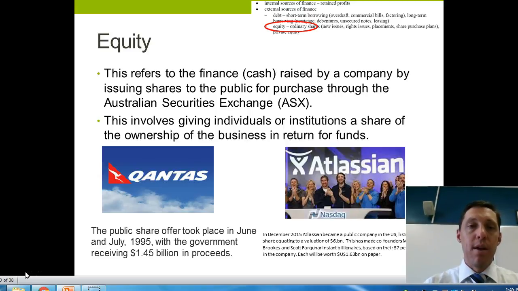Some examples of public companies, or the original issue of equity, is Qantas. Back in 1995, they became a public company. They were previous to that a government-run enterprise, and they listed for $1.45 billion. So all shares were sold in that company to the general public. And Atlassian, December 2015, they became a public company, listing in the US and raising a bit over $1 billion for each of its two founders, and I think valuing the company at about $6 or $7 billion.